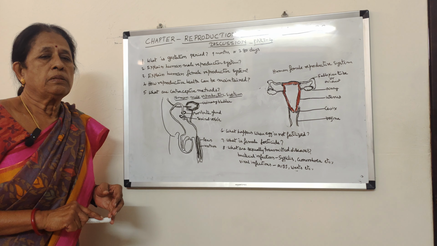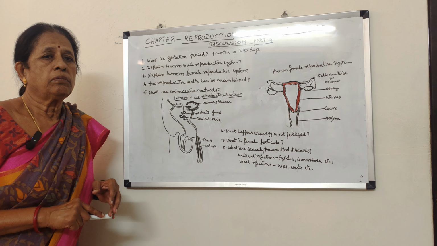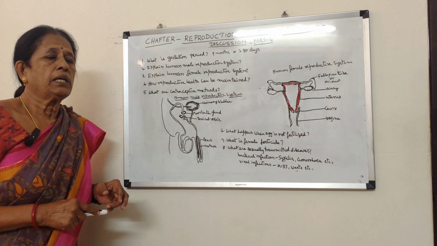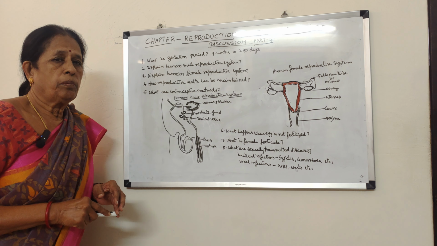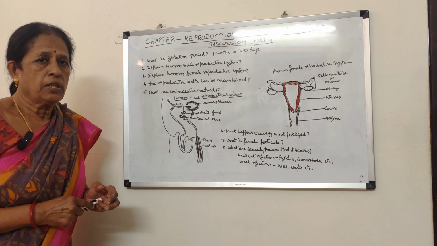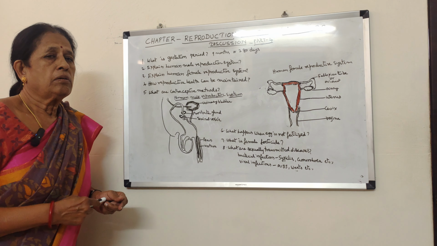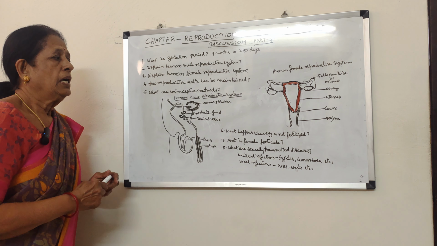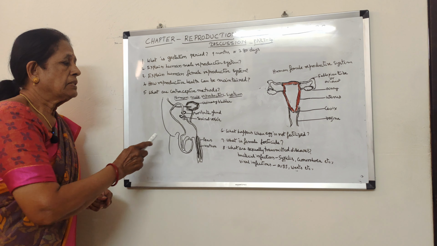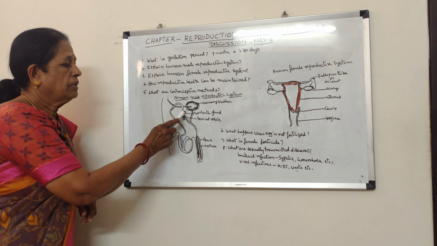By taking hormonal pills, which prevent the production and development of ova, insertion of intrauterine devices like the copper T loop, etc., and spermicides, which kill sperms and stop ovulation. All these things are to be followed. And one more, the surgical methods. Surgical methods in the case of males means the vas deferens is blocked so that the sperms cannot pass through.